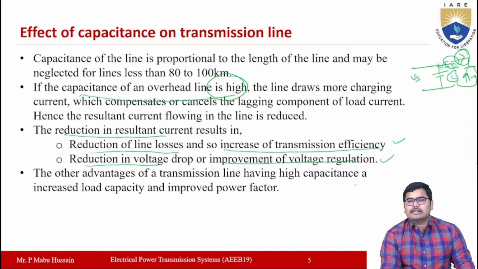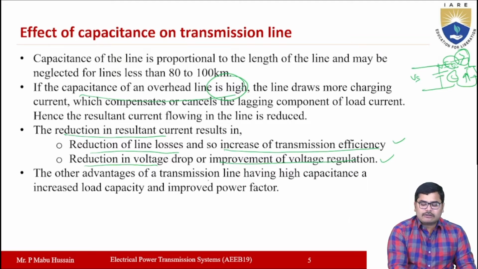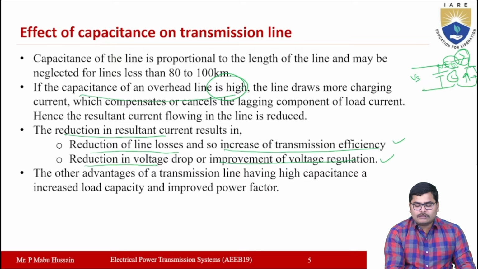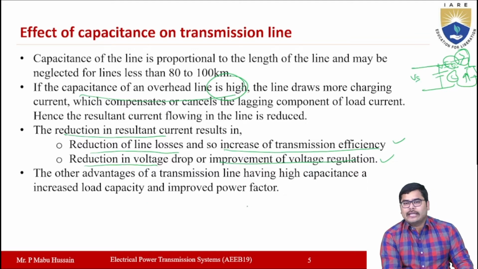So when it compensates the lagging component of load current, then the current flowing in the transmission line system will be reduced. When the current in the transmission line system is reduced, the line losses will be reduced so that efficiency will be increased, and also voltage drop will be reduced so that voltage regulation will be improved, right? And the other advantage of transmission line is that by having the high capacitance, the load capacity and power factor also will be improved. Okay, so these are the effects of capacitance on transmission line system.